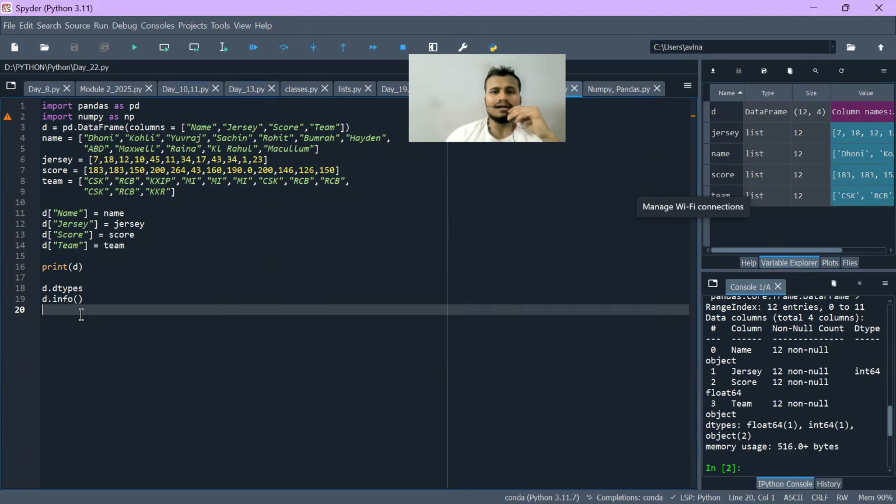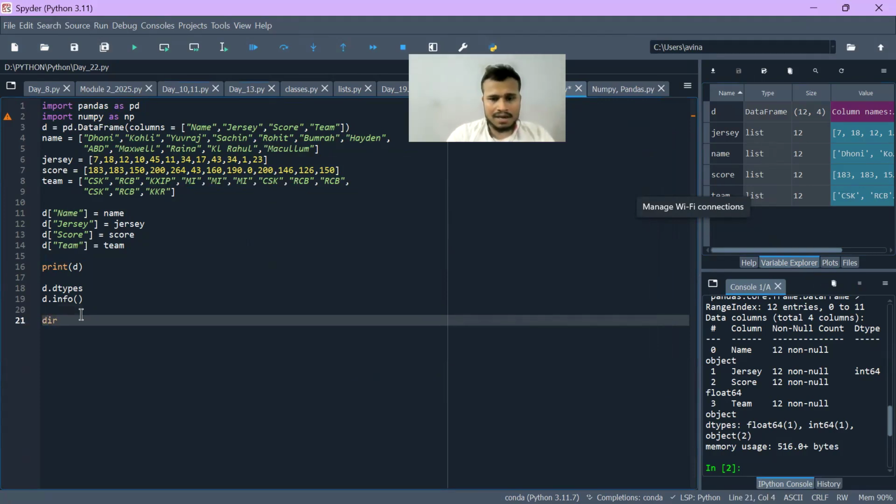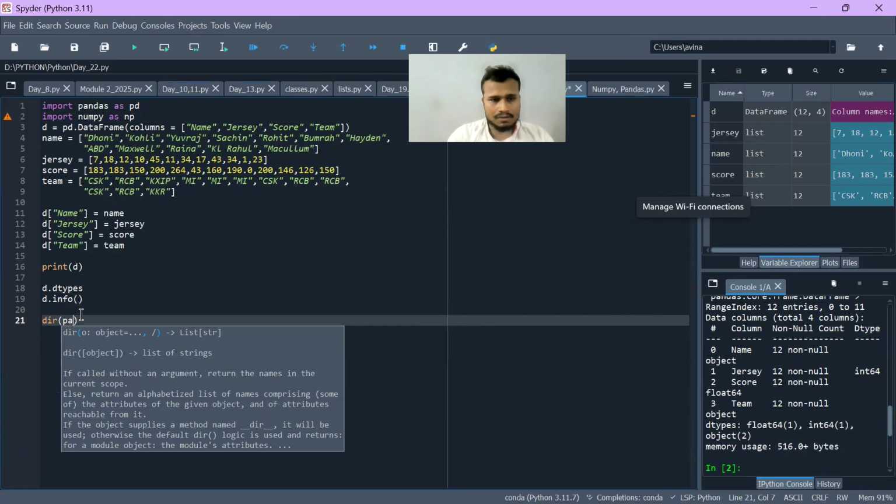For example, I want to search what all functions are there in pandas, right? So what I will write, I will simply write dir and pandas.